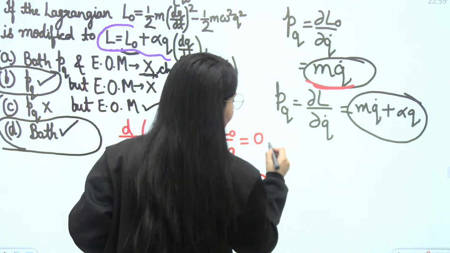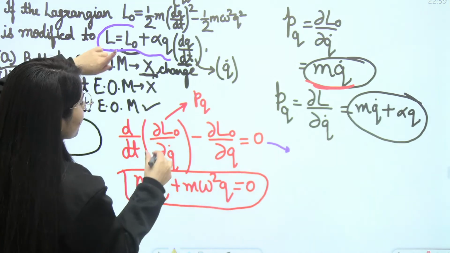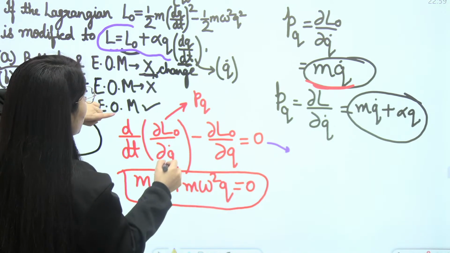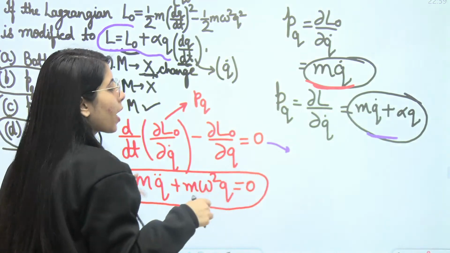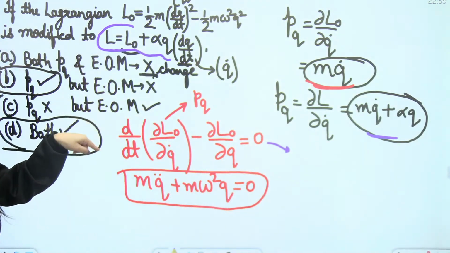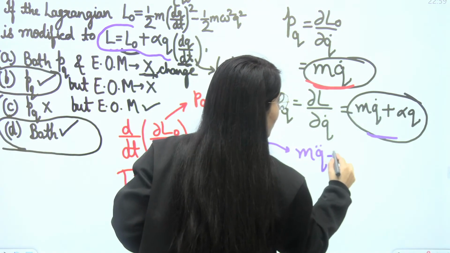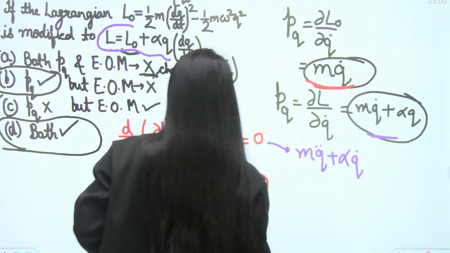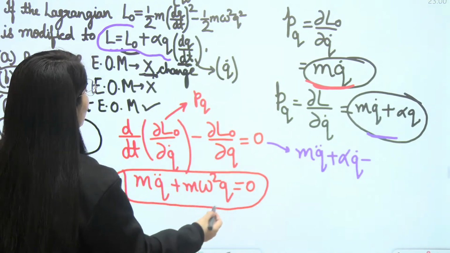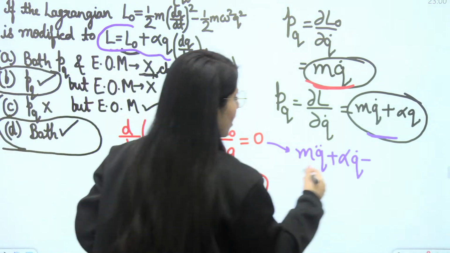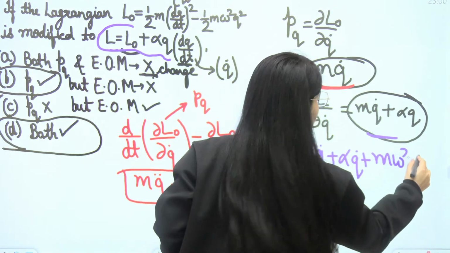But let's work on the second part. Instead of L naught, now you will write L here. Done. So again, delta L upon delta Q dot, which will be same as this one, MQ dot plus alpha Q. And then you will have to differentiate it with respect to time. So what will it be? It will be MQ double dot plus alpha Q dot, and then here minus sign delta L naught upon delta Q. What you have got from here will remain the same, which is plus M omega square Q.